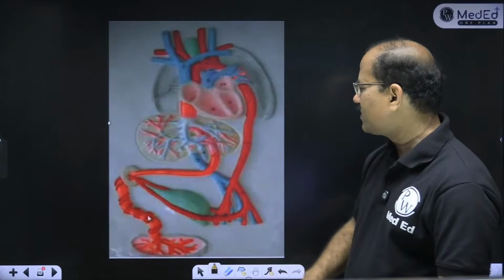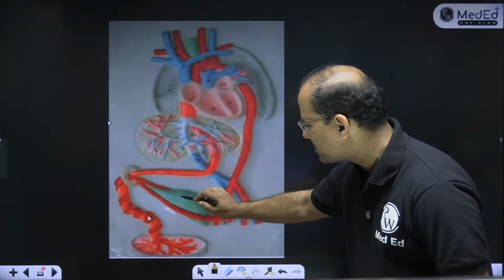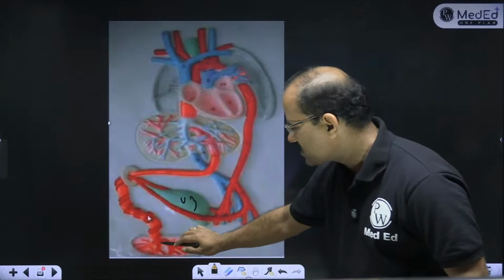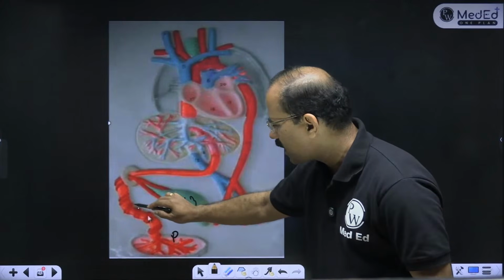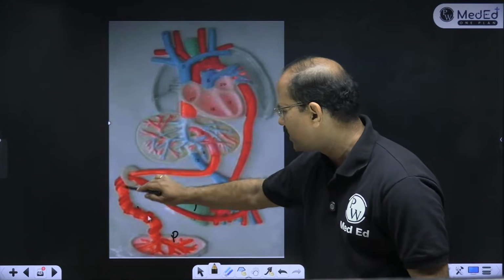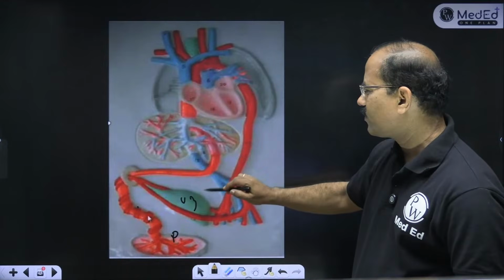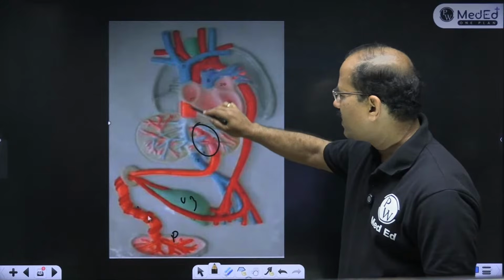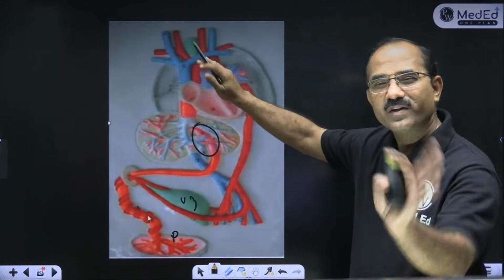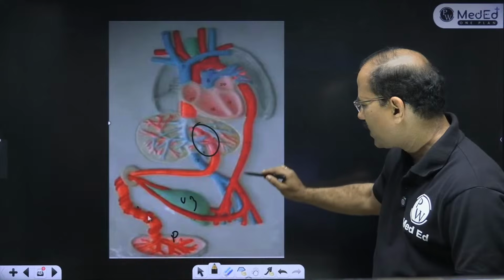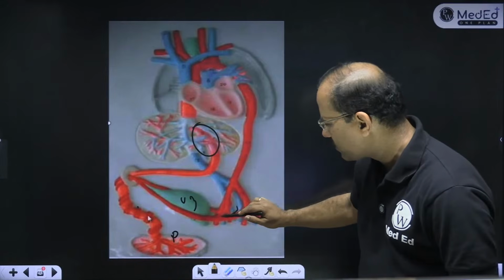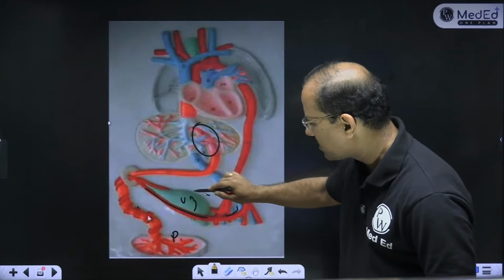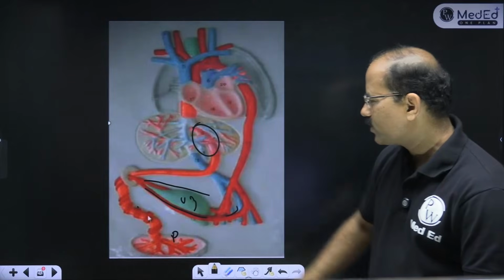ये fetal circulation है. ये देखो ना, urinary bladder है ये. This is the urinary bladder. This is the placenta. This is the umbilical vein. This is the left umbilical vein जो placenta से जाती है liver की तरफ. This is the ductus venosus. हाँ, फिर ये heart में गया. फिर वो fetal circulation, you know. And then फिर ये aorta है. ये internal iliac. What is this artery? These are the umbilical arteries. Umbilical arteries are going towards the umbilicus.